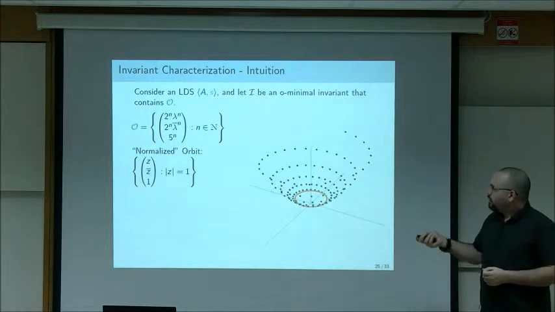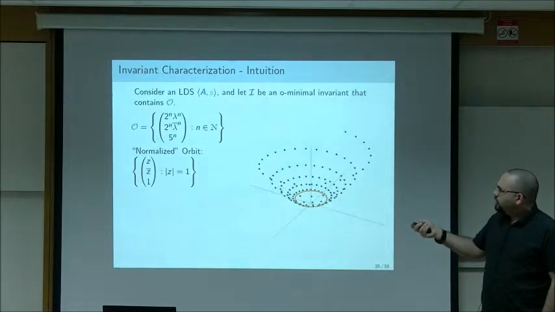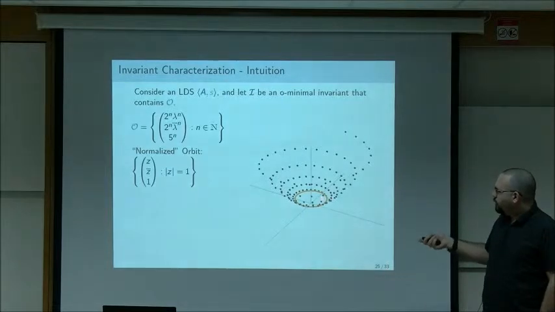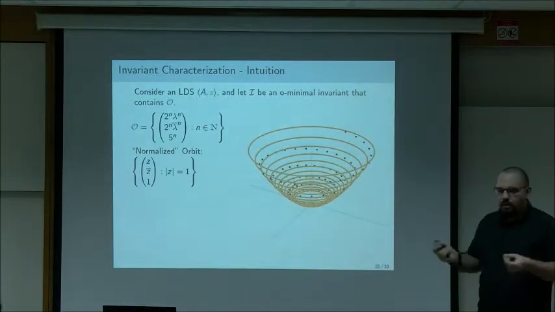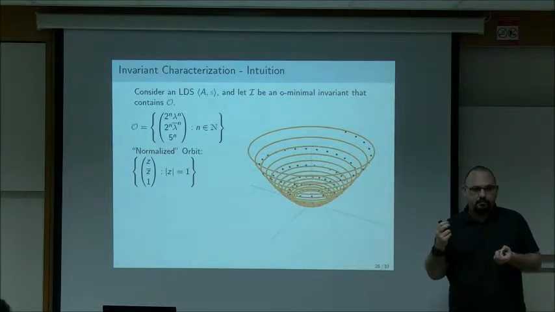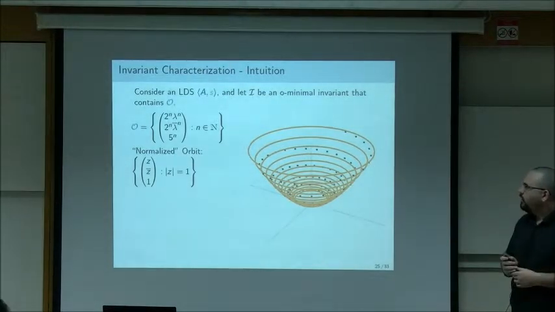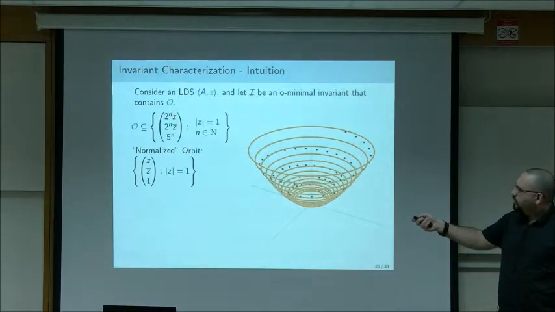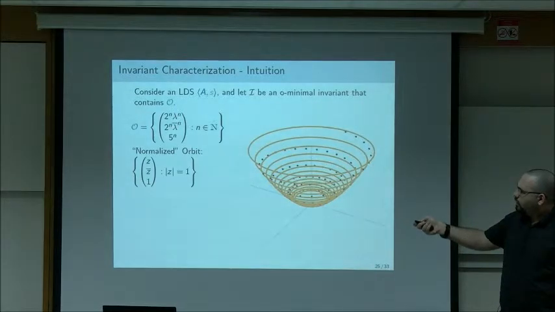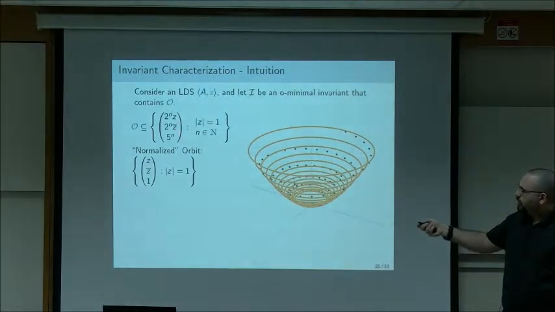Now, there wasn't anything special about taking n equals 0 here and taking 1, 1, 1. We can do this for every point on the orbit. So what we would get is the set of rings: for every point, we have a ring that should be in the invariant. This is just intuitive for now. But this means that the orbit should be contained in the set 2 to the n, 2 to the n, 5 to the n, but I replace lambda to the n and lambda bar to the n with z and z bar from here. So the orbit is contained in this union of rings.